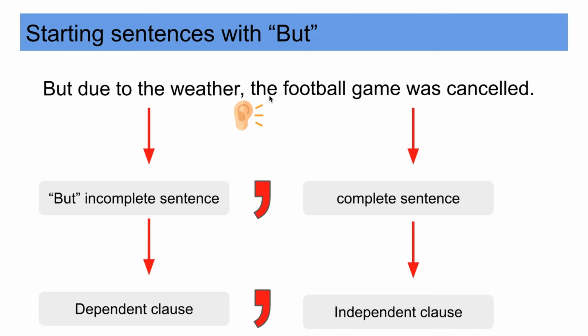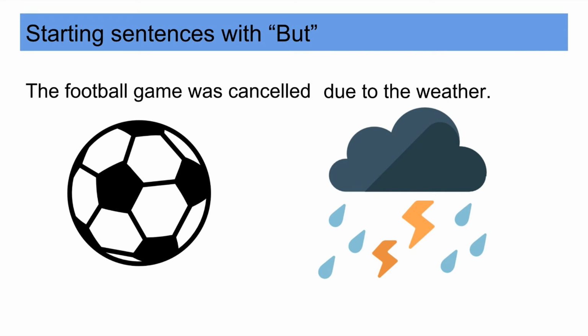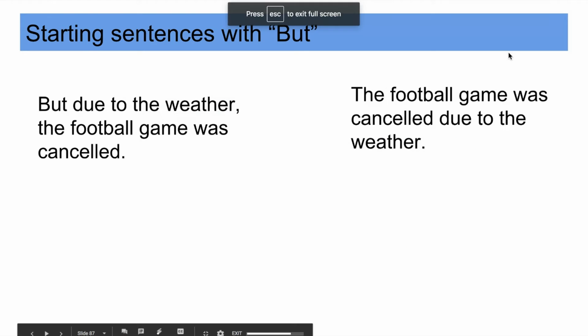Let's see if you can switch it around using basically the same words. Can you do that? Let's pause the video. This is what I have. The football game was canceled, but due to the weather. Does that make sense? So what do you need to change? I change it like this. The football game was canceled due to the weather. So sentences like this, when you want to change them, you get rid of the but and you get rid of the comma.